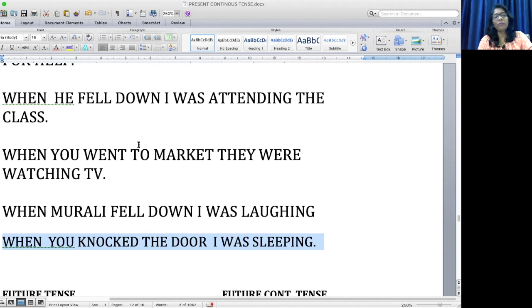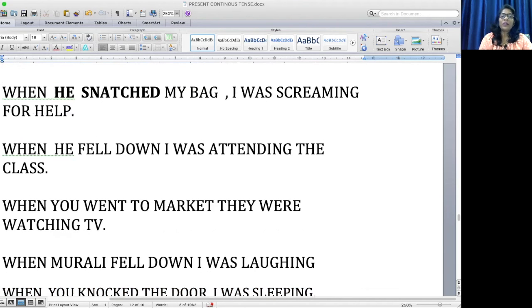I think you must be clear with these examples how to use "when" and "while". To brief it out, we use "when" when the action is short, I mean when you have simple past tense. And we use "while" when there is a long action. In other words, when you have a past continuous action, we need to use "while" for joining both the activities. And when you have a short action, we need to use "when" to join both the activities.